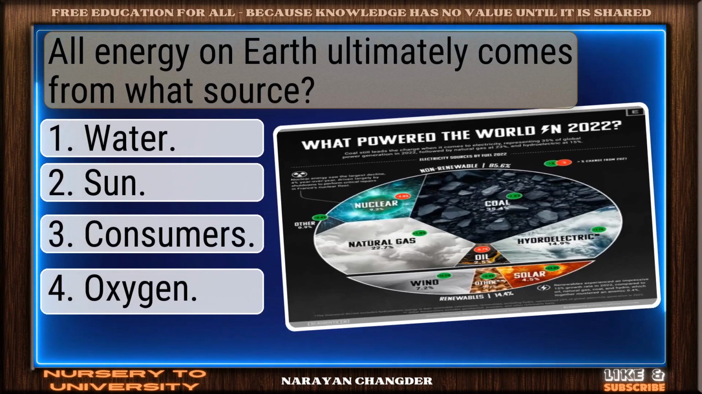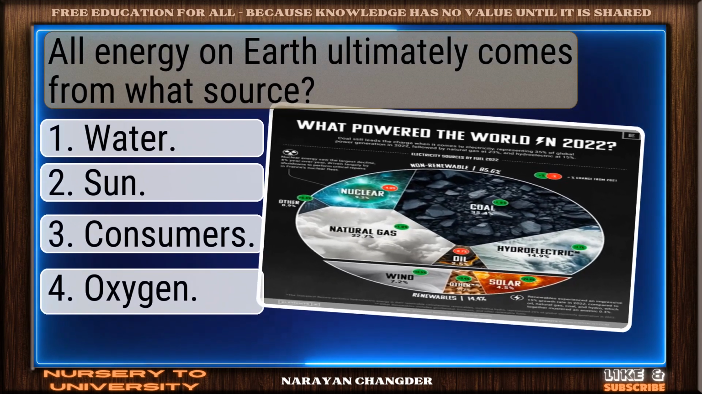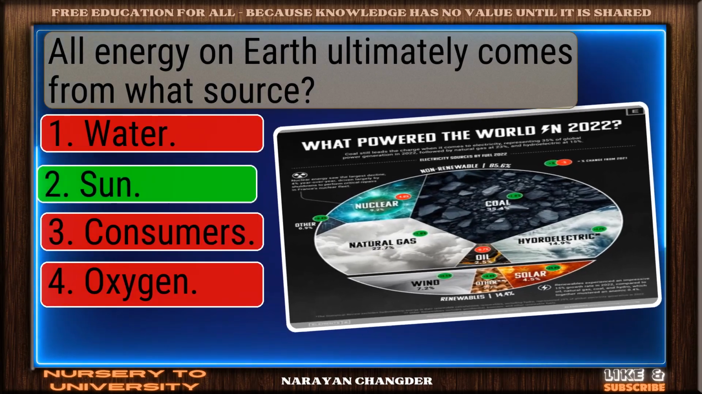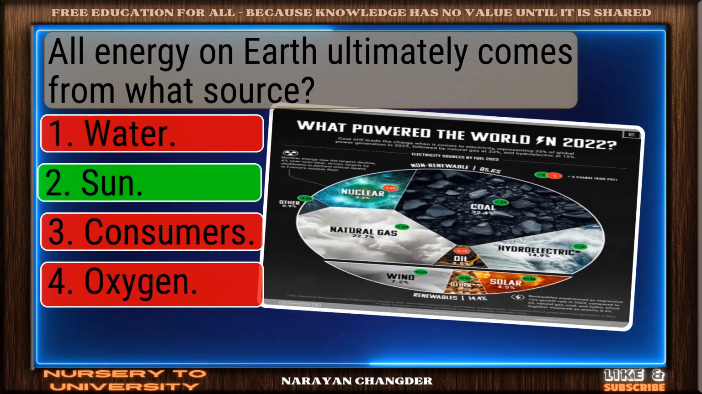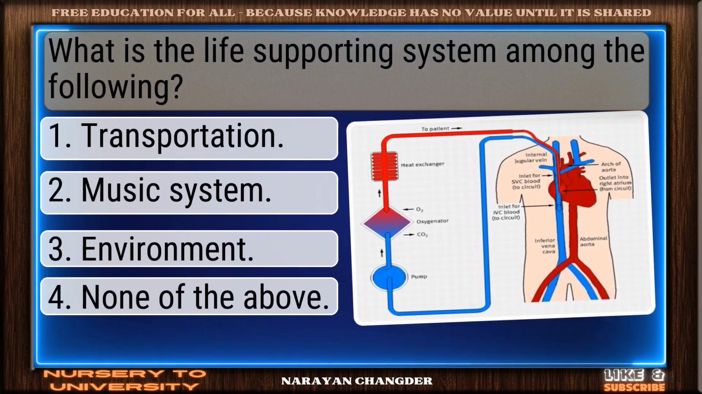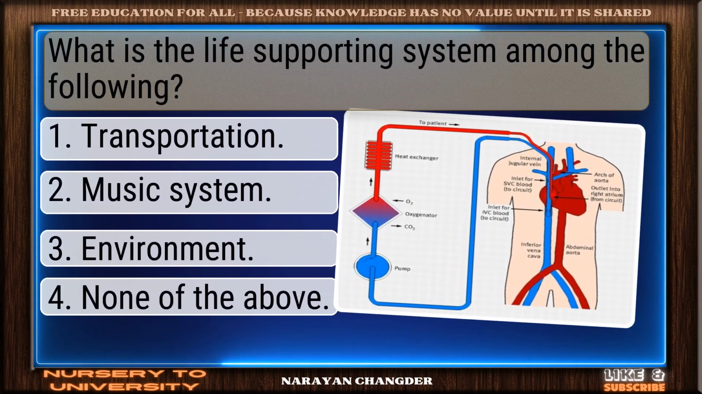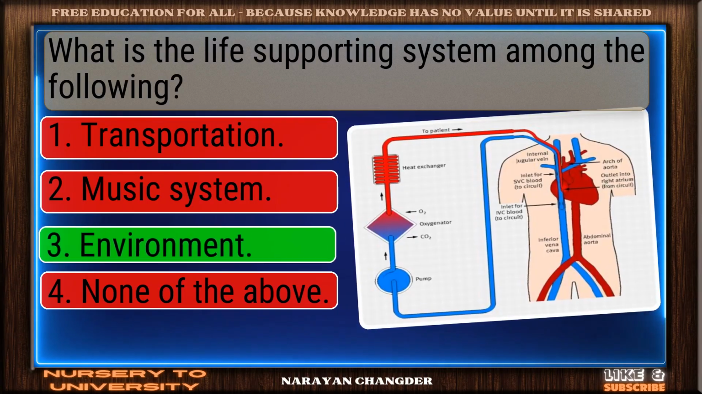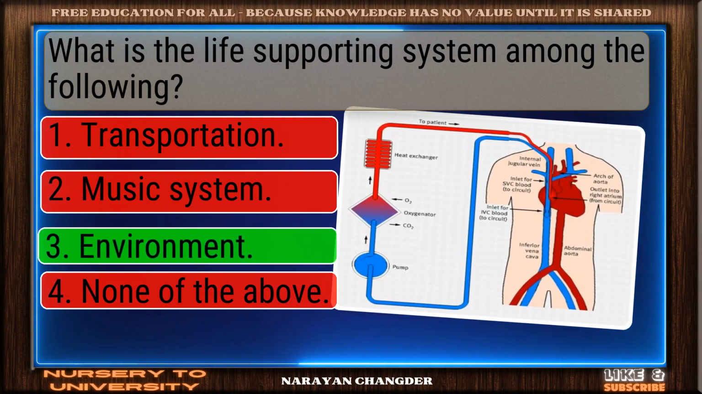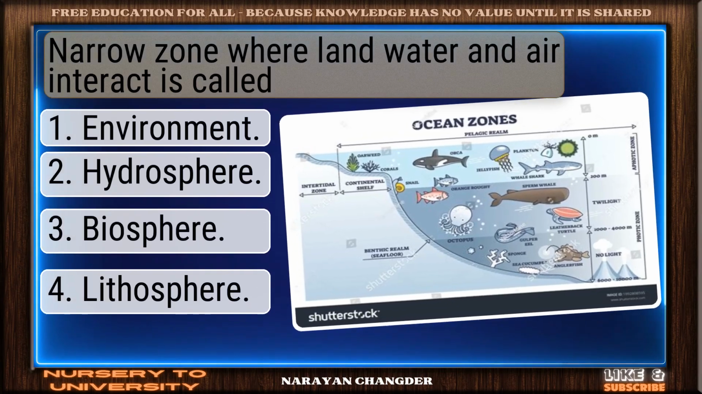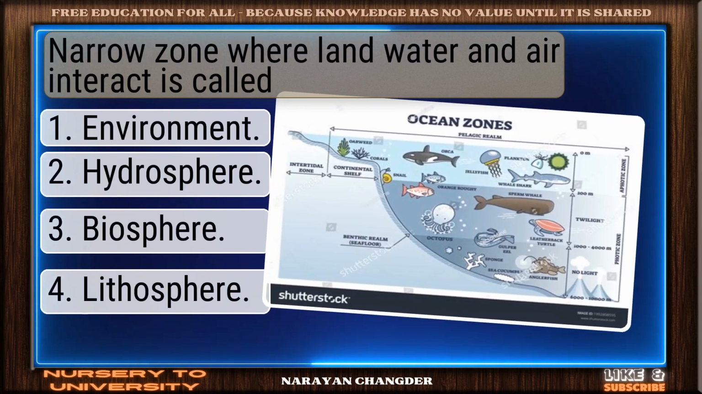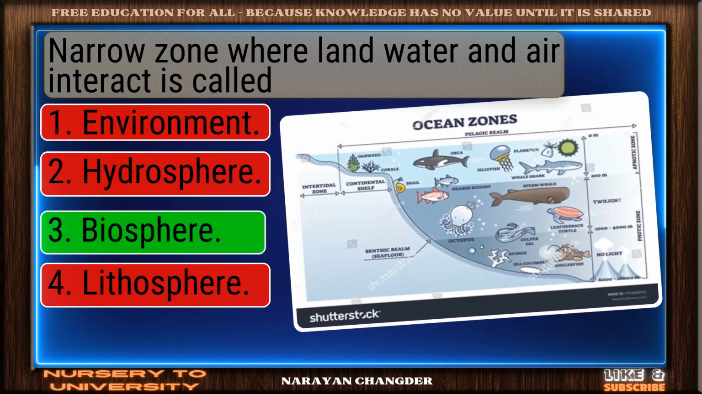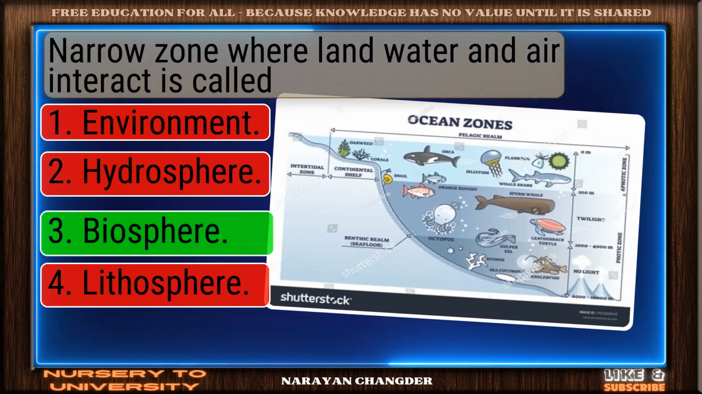All energy on Earth ultimately comes from what source? You're right. Sun is correct. What is the life-supporting system among the following? Nicely done. Environment is solid. Narrow zone where land, water, and air interact is called? Right choice. Biosphere is best.